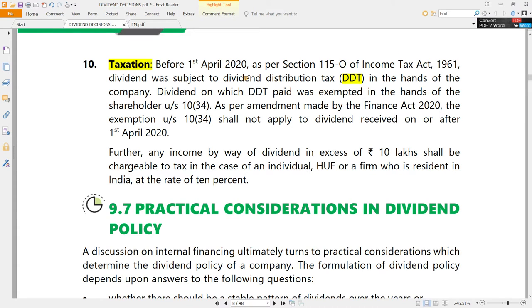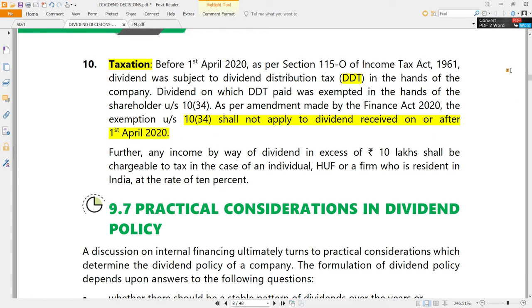Now that is amended, that is changed. What is the new rule now? Companies need not pay any dividend distribution tax. But on the other side, the exemption is removed from the hands of the shareholders, which means dividends are now taxable in the hands of shareholders.